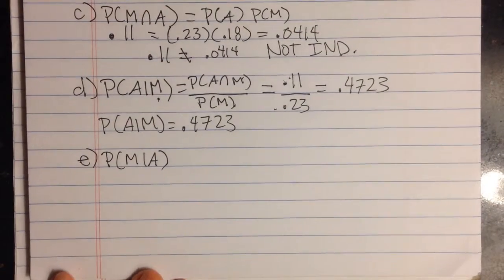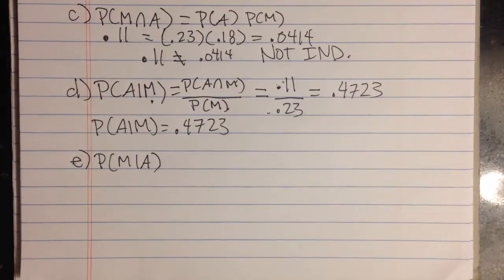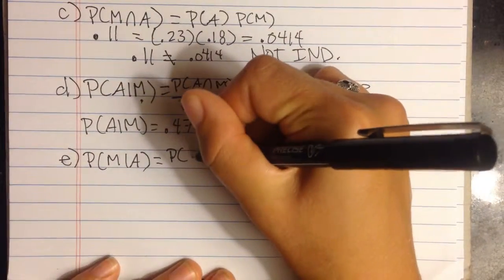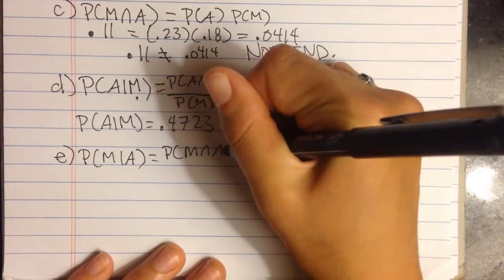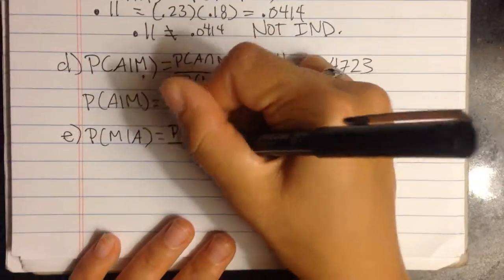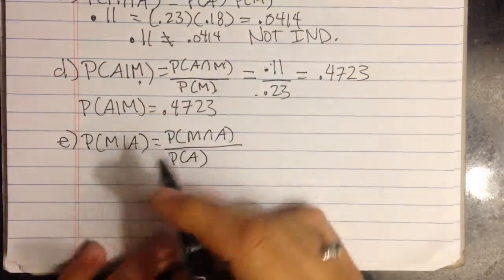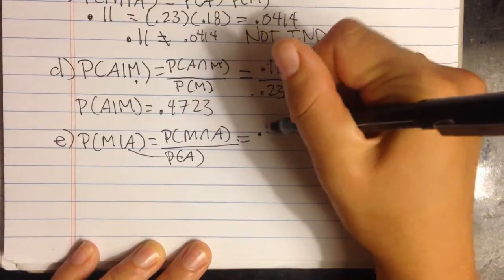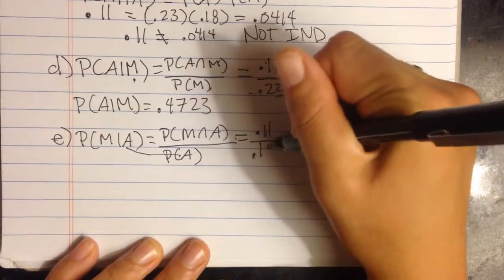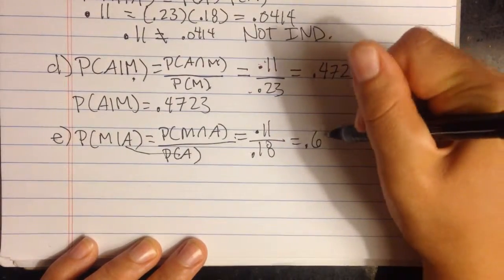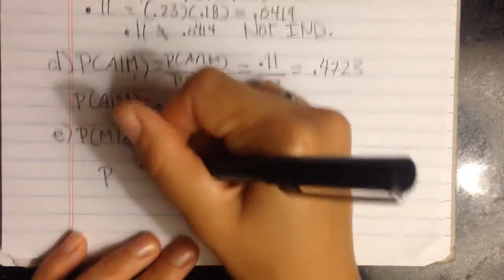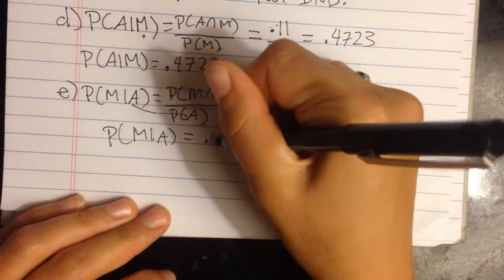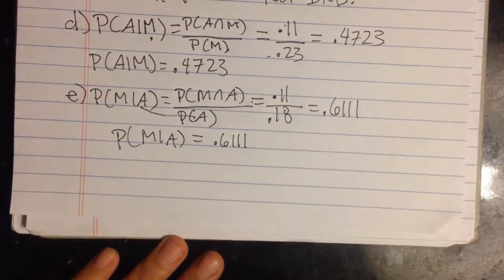And finally, the last part is, what's the probability of M given A? It says, what's the probability of receiving the merit scholarship given that you have been awarded the athletic scholarship? So once again, it's the probability of the intersection. I'm just going to write it the other way, but it's the same value over the probability of the athletic scholarship because that is the given. So that equals 0.11 over 0.18, which equals 0.6111. So the probability of M given A equals 0.6111. And that's my first problem.